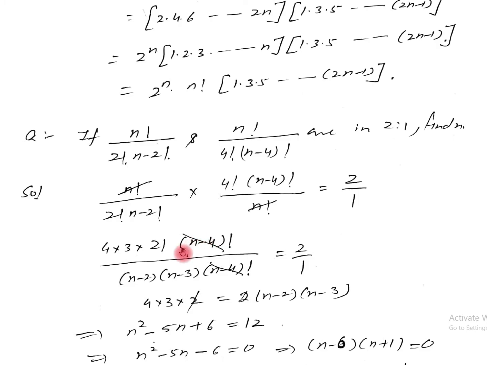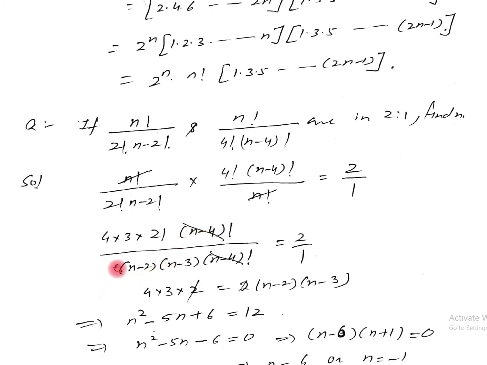So here there should be a 2 factorial also. Again these two terms will be cancelled out.